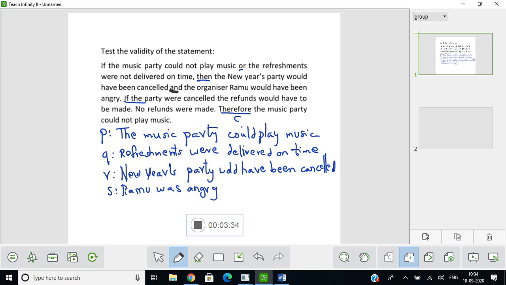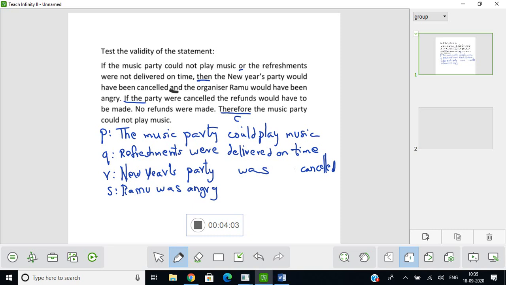Next, look at R now. New Year's party would have been cancelled. Would you write would have been cancelled? It is not a declarative sentence. So what you should write? You should write the New Year's party was cancelled. You should not write would have been. Only then it is a declarative sentence. Only then you can take it as a premise.